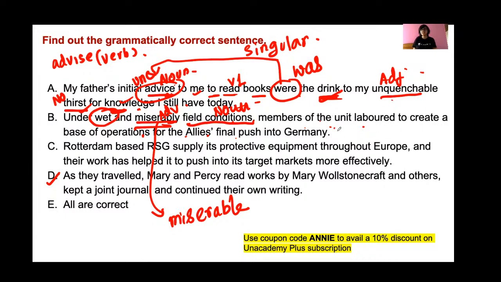So this sentence is in simple past. That's why second form of the verb is used. Members of the unit labored, then to, then verb first form of the verb, a base of operations. So this article is used for this base. It labored, which means it faced difficulty in creating a base of operations. For whom? For the Allies' final push into Germany.